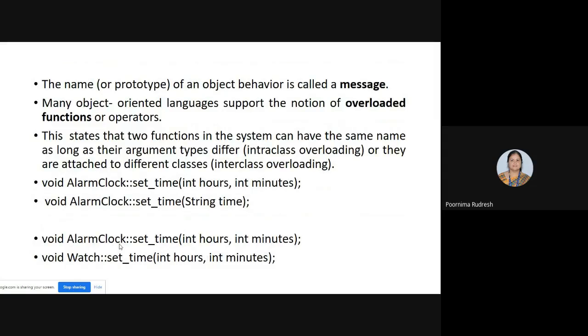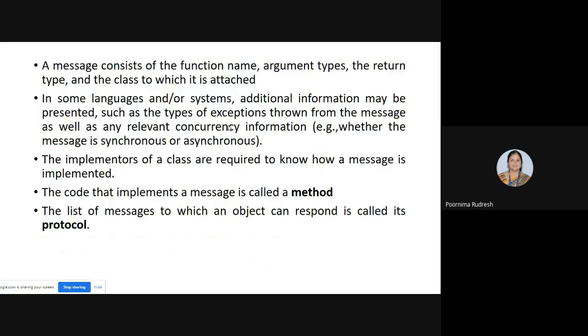But along with that, some other languages or systems may also consist of additional information, such as the types of exceptions thrown from the message, as well as the related concurrency information. Concurrency information says whether the message is a synchronous type or asynchronous type. Now we understood what the message consists of.